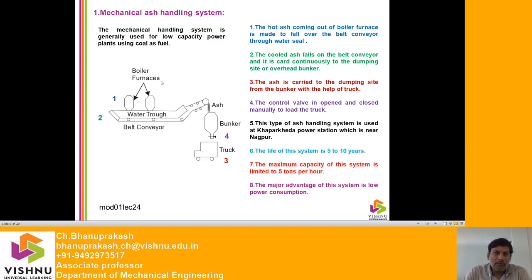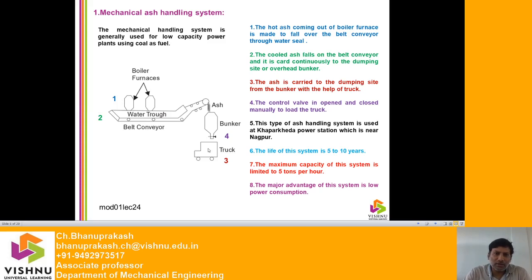Now come to the picture here, discussion. The hot ash coming out of the boiler furnace is made to fall over the belt conveyor through a water seal. See, this is the water seal here. The ash gets cooled and falls onto the belt conveyor and it is carried continuously to the dumping site or the overhead bunker.